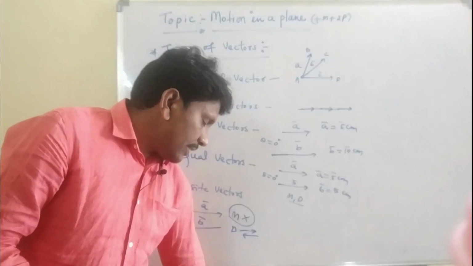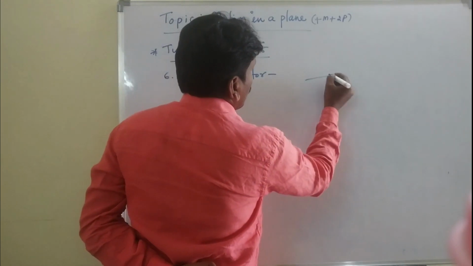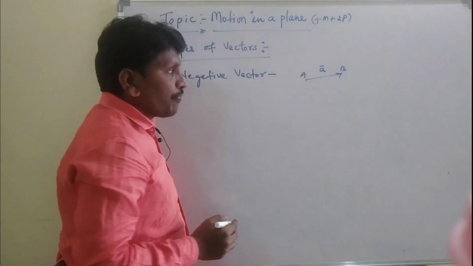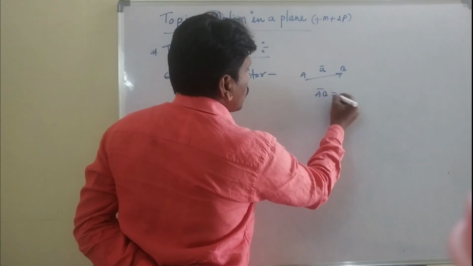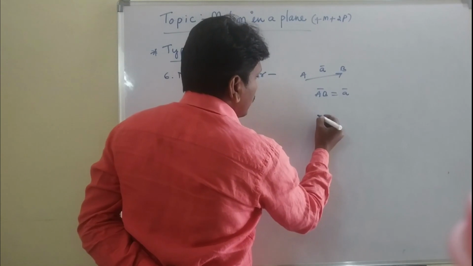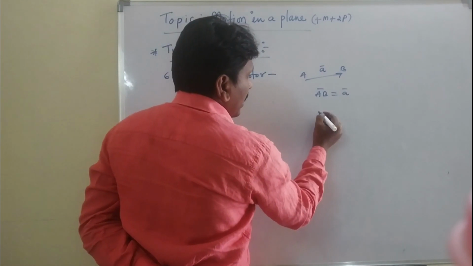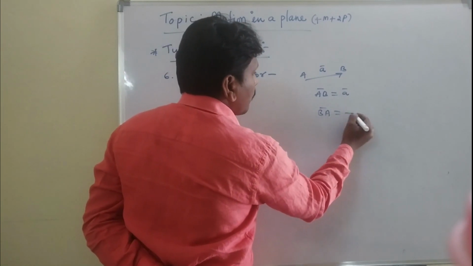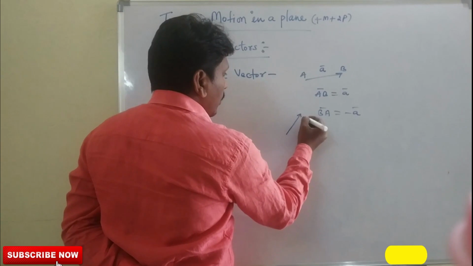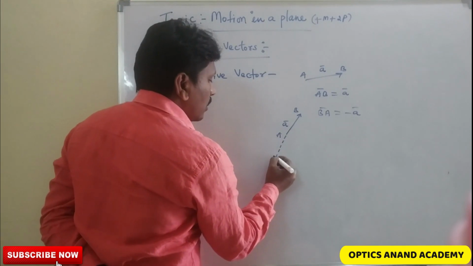Now the sixth one, let's see negative vector. What is a negative vector? AB is a vector, that is AB bar is equal to A bar. And the negative is nothing but what? Here the vector is starting from A to B. The negative vector starts from B to A, that is minus A bar, the opposite vector. Or otherwise we can call it simply BA. If we extend this in the backward direction, and this is what?